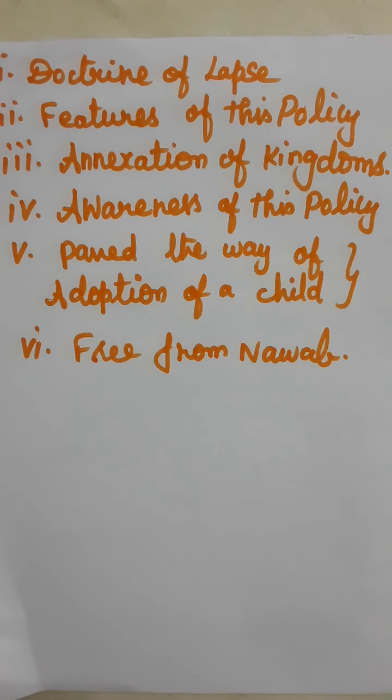Last, free from Nawabs. At last, the company also annexed Oudh in 1856. The British argued that they had a duty to take over Oudh in order to free the people from the misgovernment of Nawabs. These are the points of the second 5-mark part. Okay, shall I ask some questions? What is the meaning of doctrine of lapse?